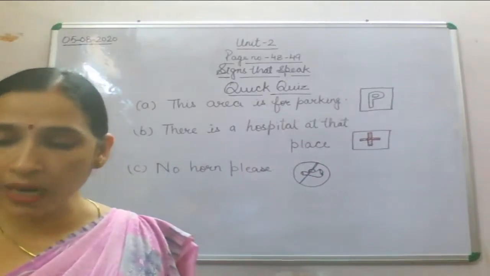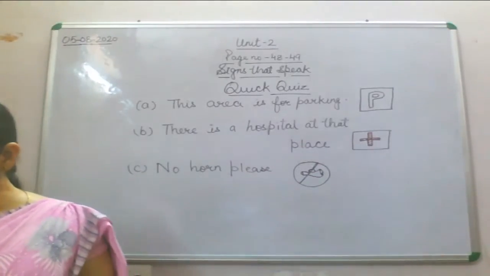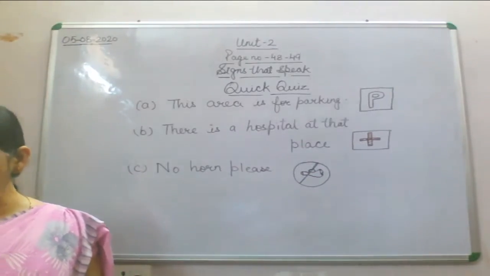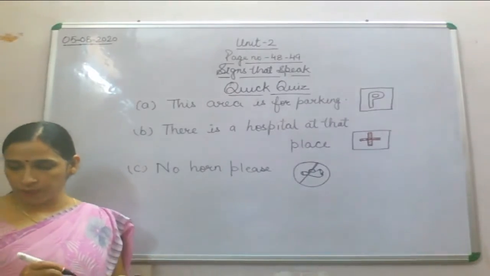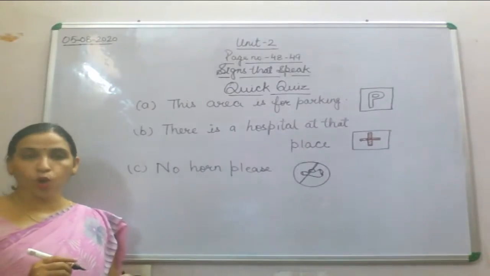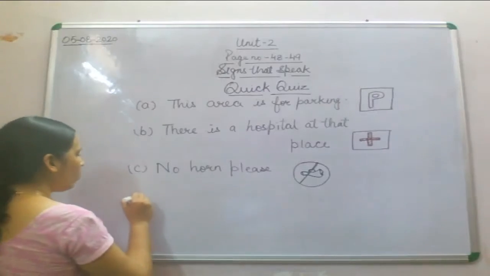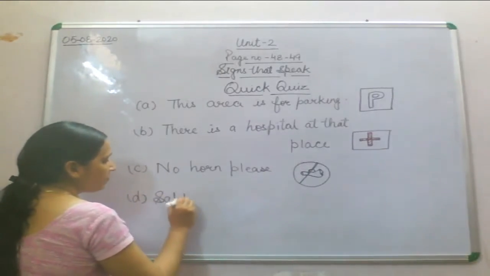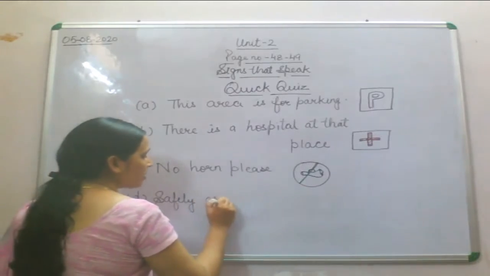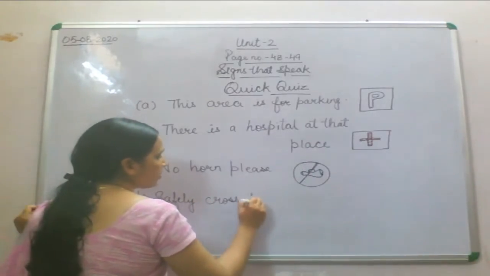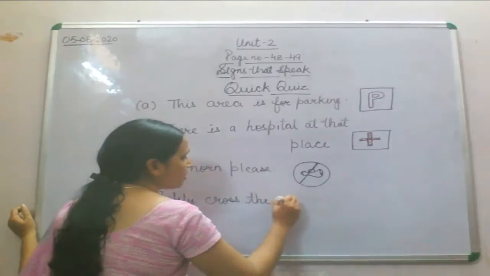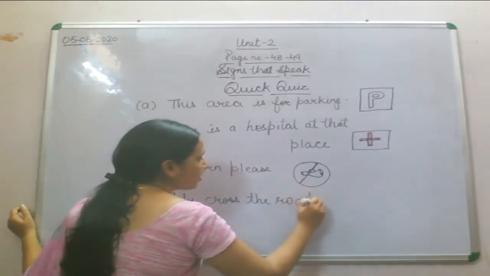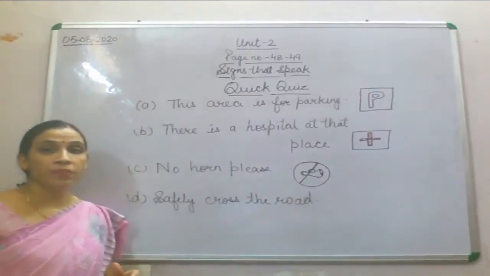So now we'll start with the D part. This is the place to safely cross the road. Which symbol will be there for safely crossing the road?